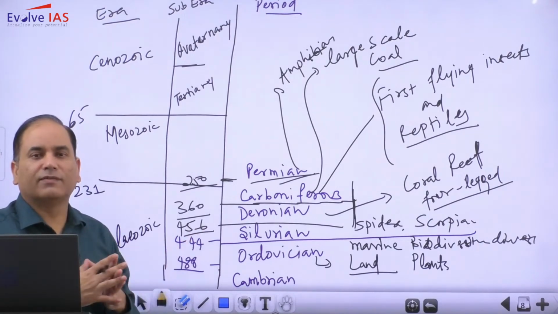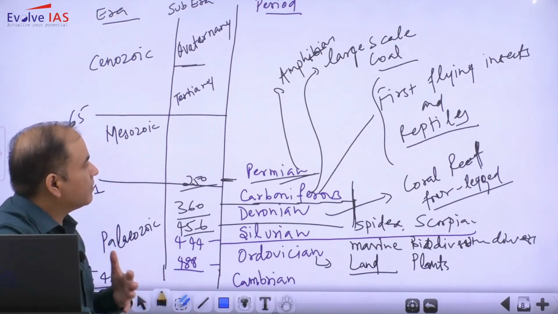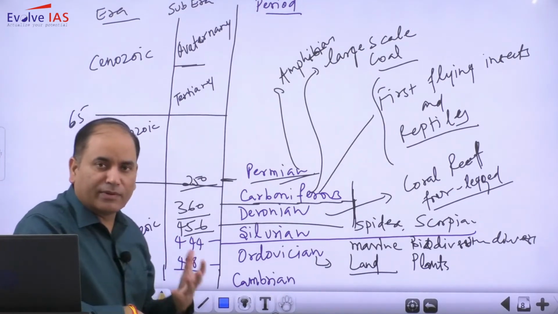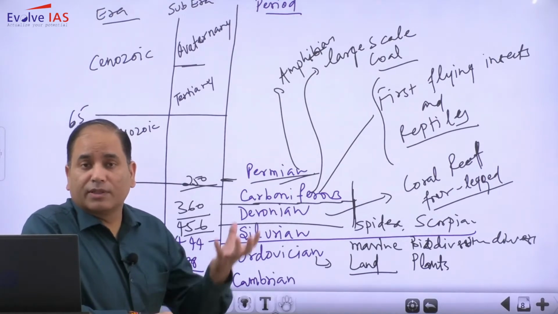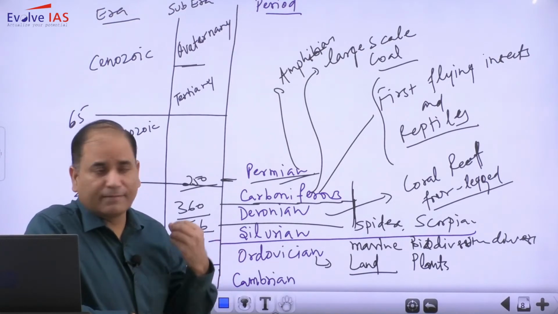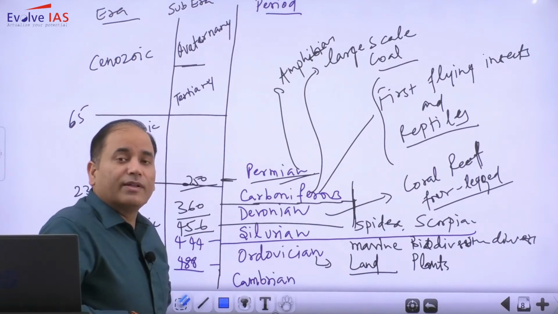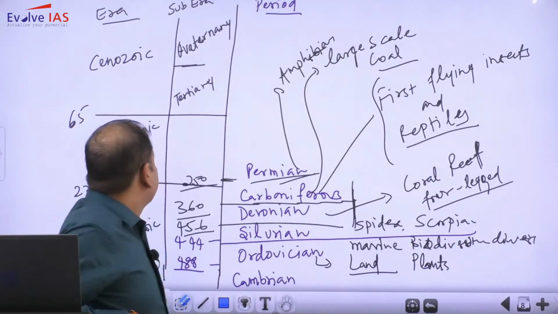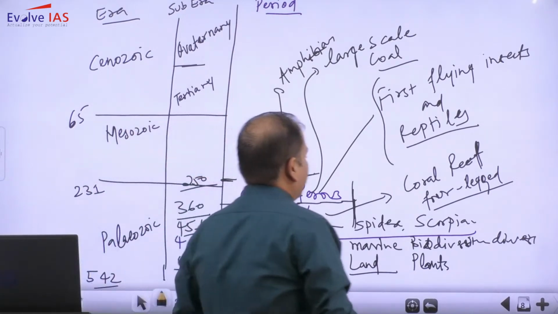So over the period of time, animals started dying and were not able to survive, and also there is a probability that the hotspot volcanic eruptions that were happening resulted in large scale death. So the Permian paved the way for the next level of life, and this is referred to as the next era. So we have the Mesozoic.